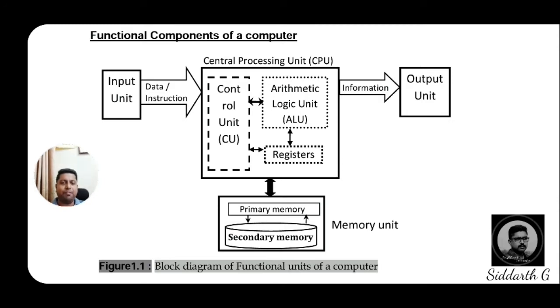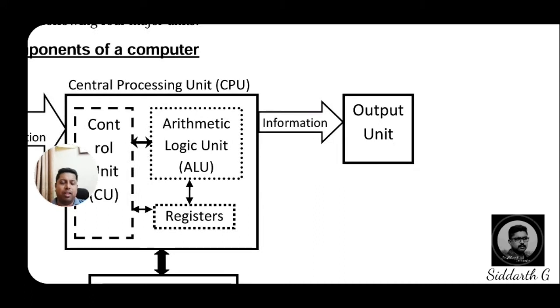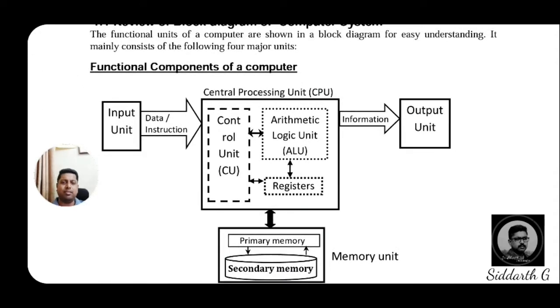And the final unit is the output unit. Whatever result we get, we get from this unit through monitors, printers, plotters, and projectors, output devices like these. So these are some output devices. Through these devices we get the exact results and are able to see the results. So this is the pictorial representation or block diagram of the computer, dear students.